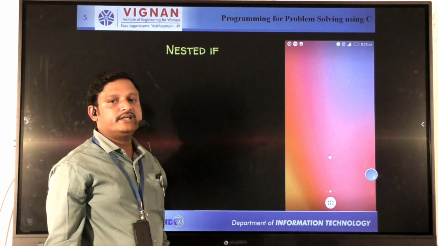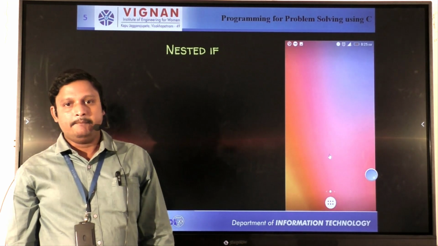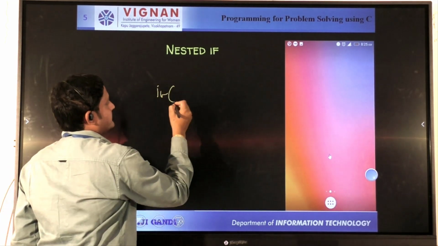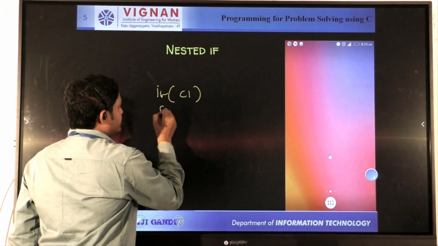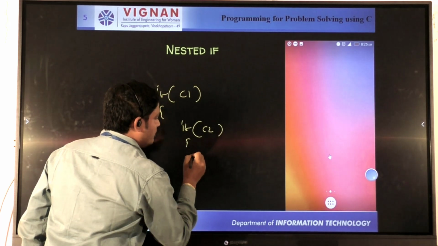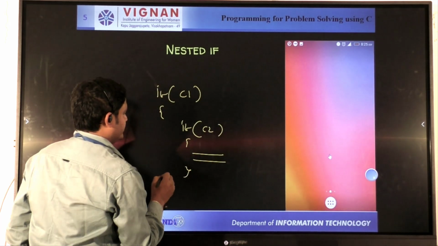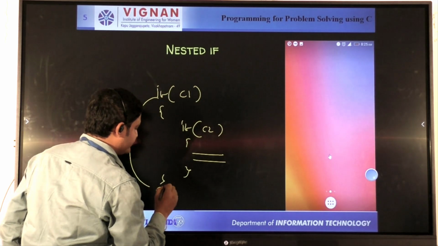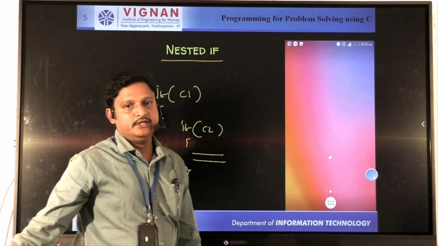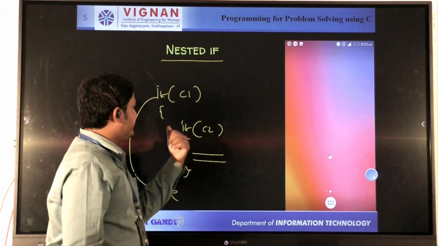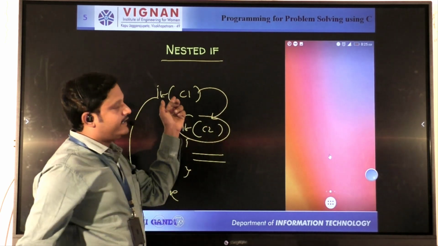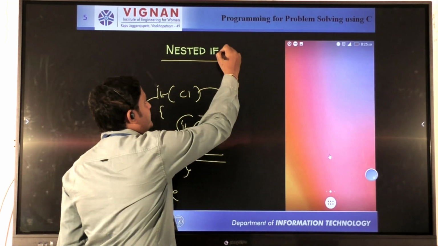Now coming to the third category, called nested if. Nested if means, as you already know, if condition 1 is true, then again check another condition 2. Now we can go to the statements being executed. So this is an else block that can be executed. An if within an if is called a nested if. That is, the if statement is available within another if statement, which is called a nested if statement.